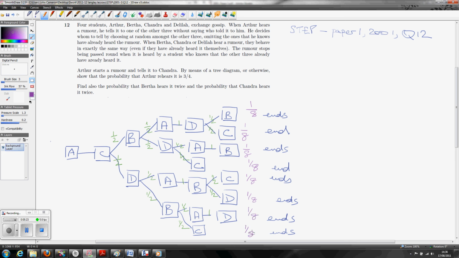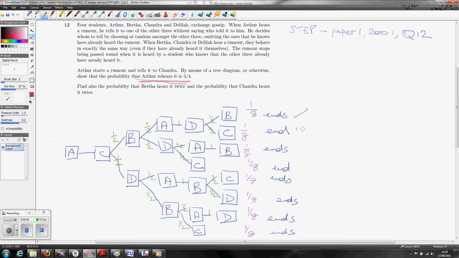So I'll fill those in like that. So each branch is 1/8. Now, what are we asked for? We're asked for, first of all, what's the probability that Arthur rehears the rumour? Well, this is simple now. We've done the hard work. We've just got to look at which branches A appears in again. A appears at the very beginning. Which of them does it appear in again?